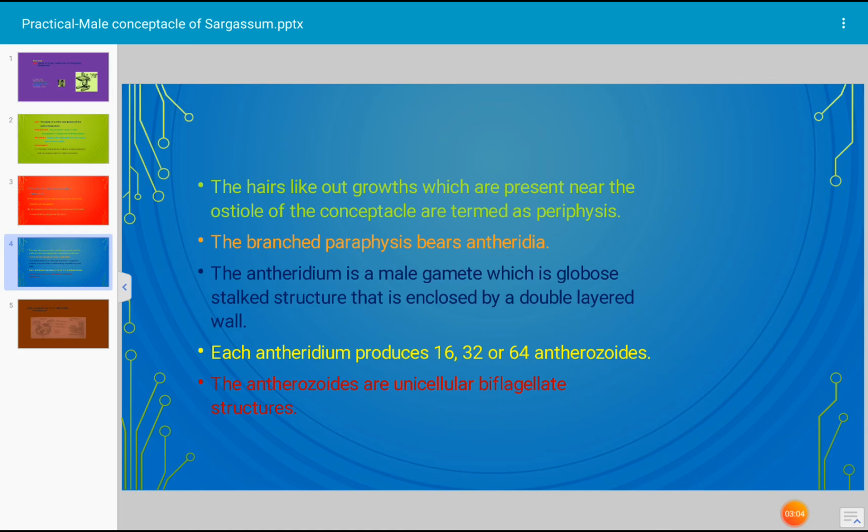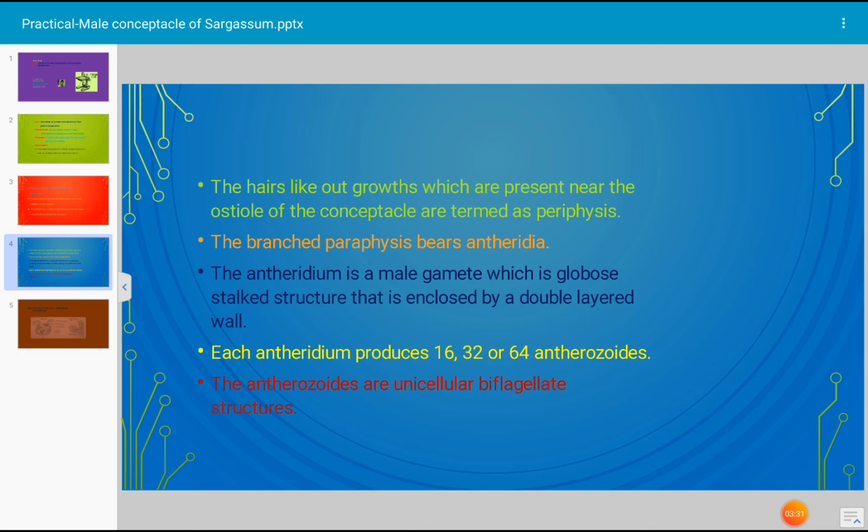Just these points you have to write, because this practical is in the examination. Spotting is the last question in the practical examination. For spotting, such slides are given to you, and you just have to observe the slide and write 3, 4, 5, 6 points like this. You have to write the information in short, because only 3 minutes will be given to you.